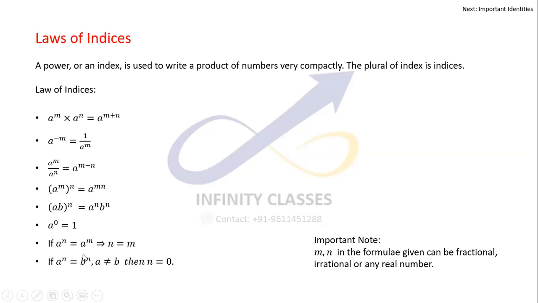Now if the powers are the same but the bases are different, and the two are equal, then that implies that the power itself is 0. This is a very important property, which people might be skipping. Please go ahead and remember this. It can't happen otherwise, because a power 0 is equal to b power 0, and both will be equal to 1 in this case.